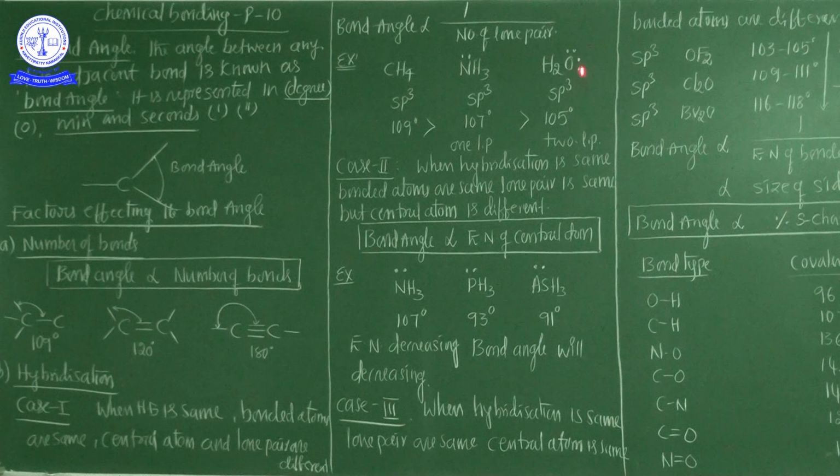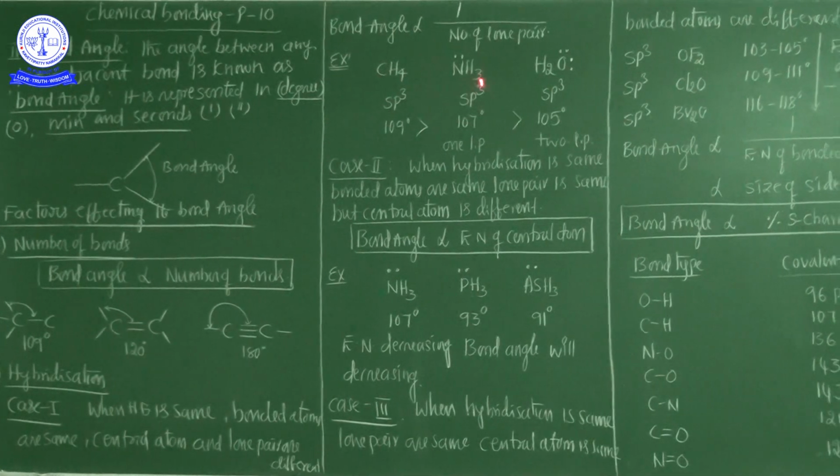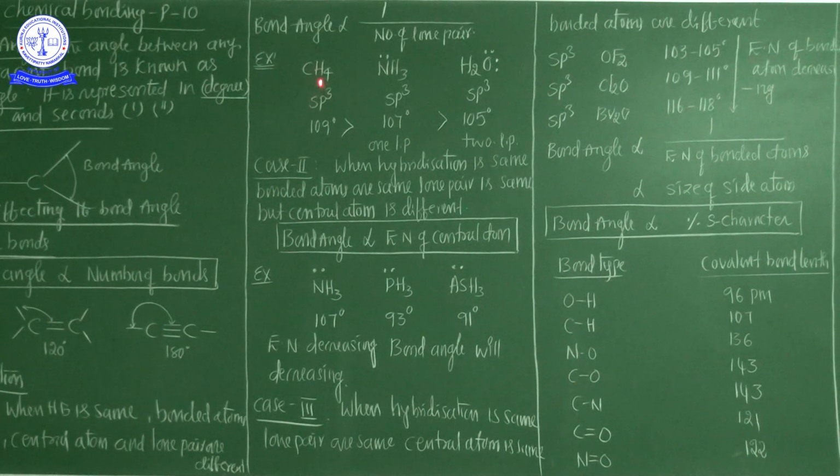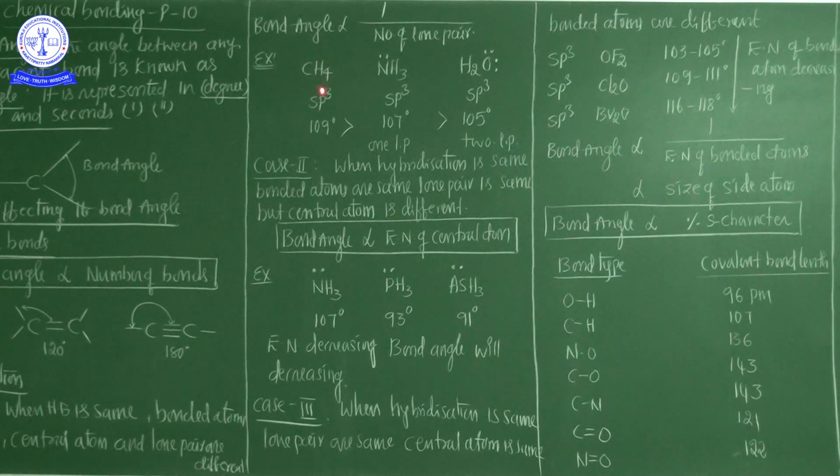Now here three examples are there: methane, ammonia, and water molecule. In methane, the central atom is carbon, and there is no lone pair of electrons. But in ammonia, NH3, on nitrogen one lone pair of electrons is there. And in the water molecule, the central atom is oxygen, and two lone pairs of electrons are there. But the hybridization of all three molecules is the same: methane is sp3, ammonia is also sp3, and water is also sp3.